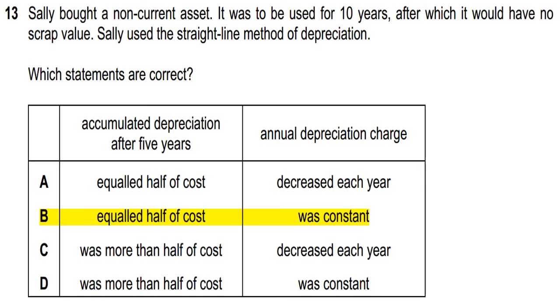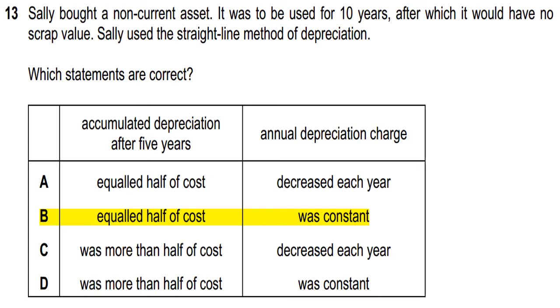Equaled half of cost, and annual depreciation charge was constant, because in straight line depreciation, annual depreciation will be charged constantly. If we are charging 1000 in the first year, it will be charged 1000 every year.